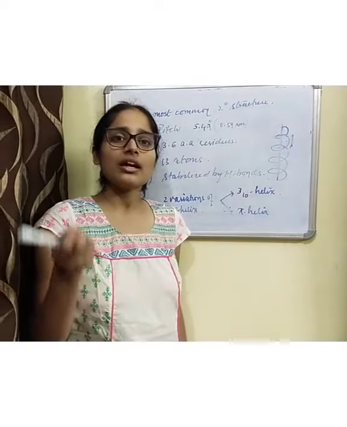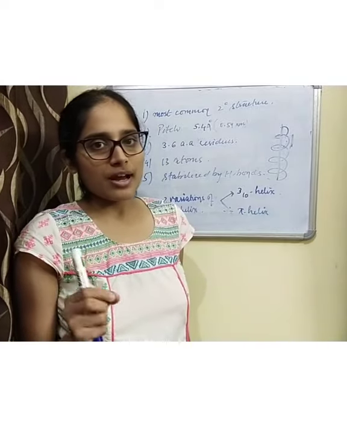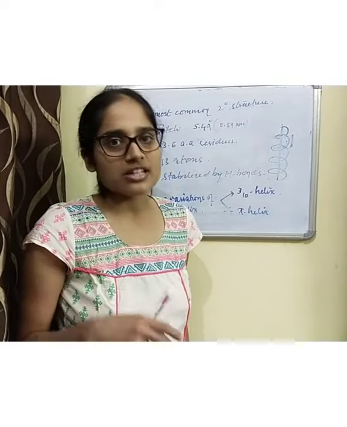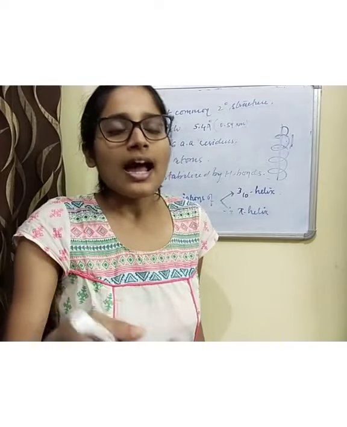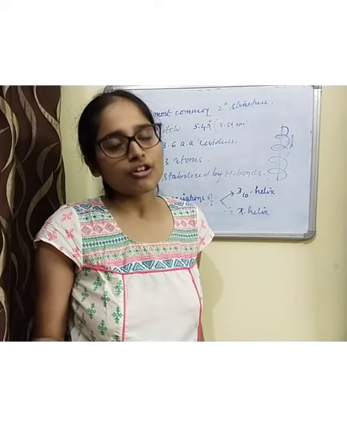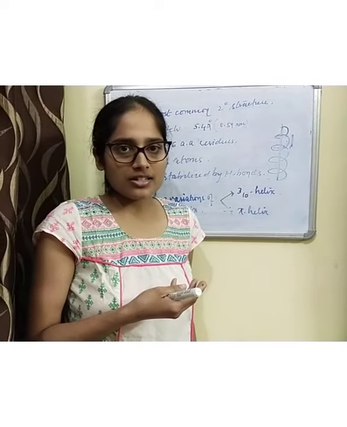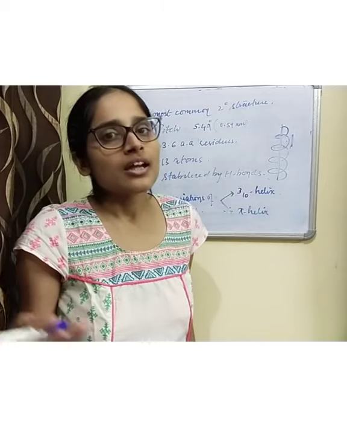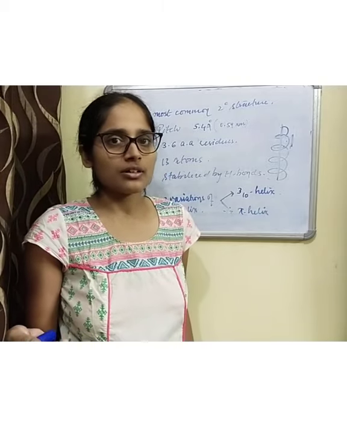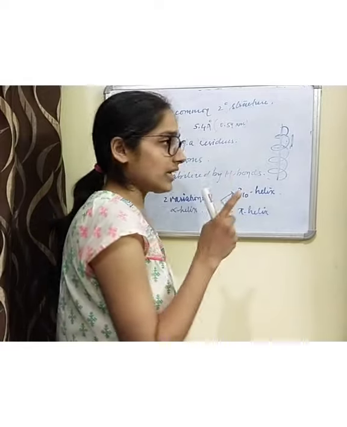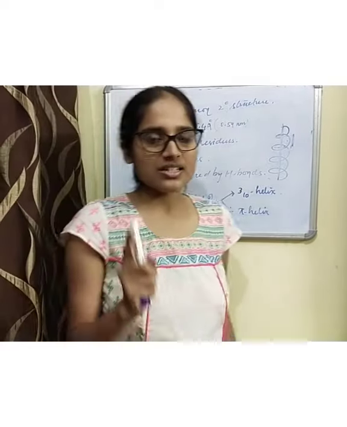It depends on the properties of amino acids. There are certain amino acids which favor alpha helix formation, and certain amino acid residues which favor beta sheet formation.